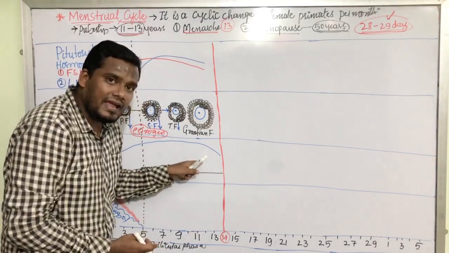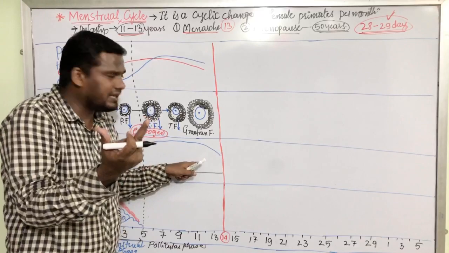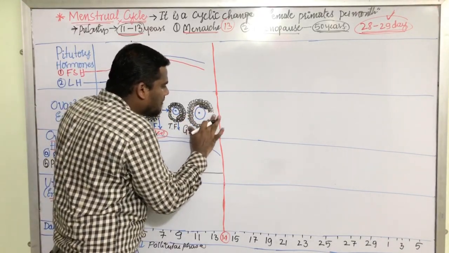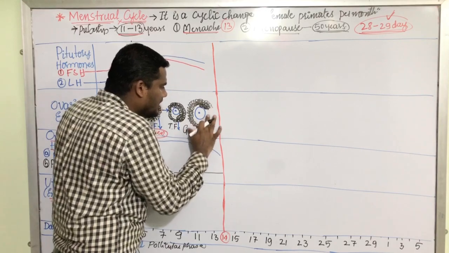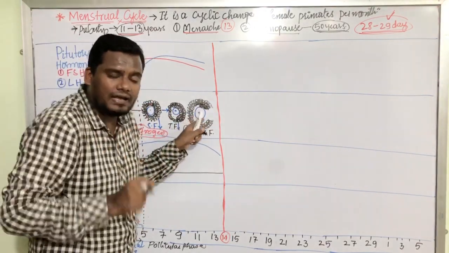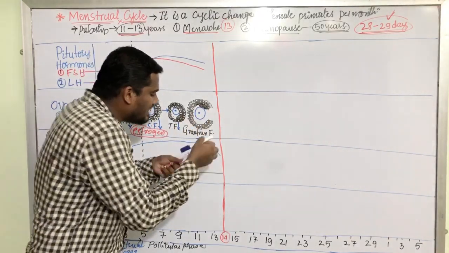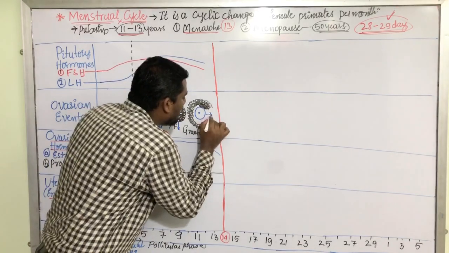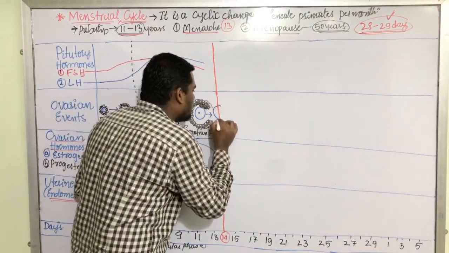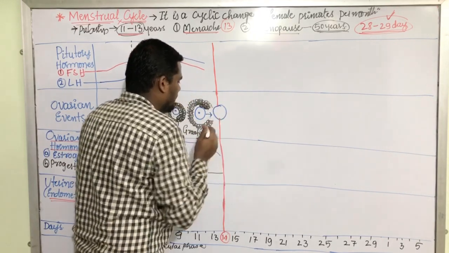On the 14th day, something magical will take place. What is that magical thing? The Graafian follicle gets ruptured. Why does it get ruptured? We'll come to know a little later. The Graafian follicle gets ruptured, and this egg gets released out on the 14th day. This is the egg that is released out.